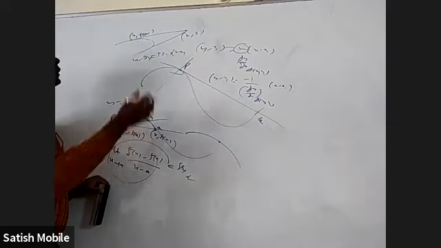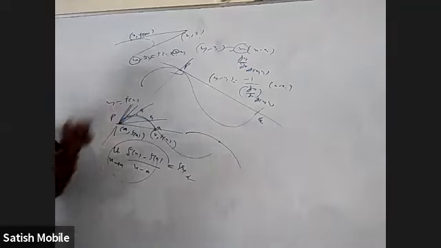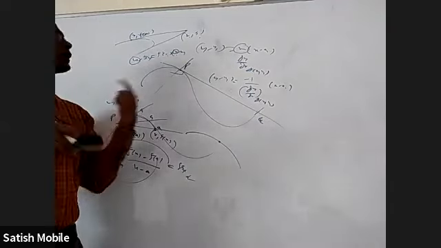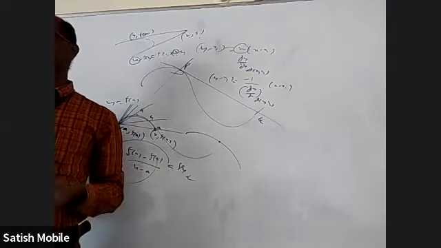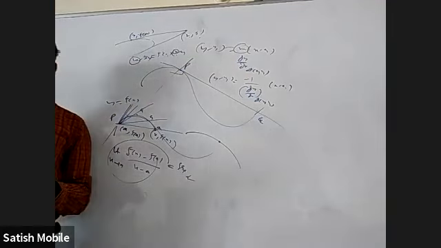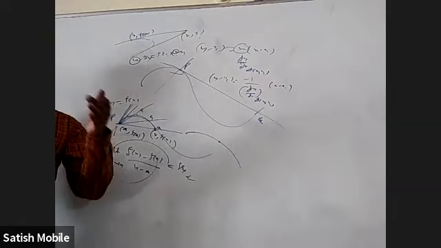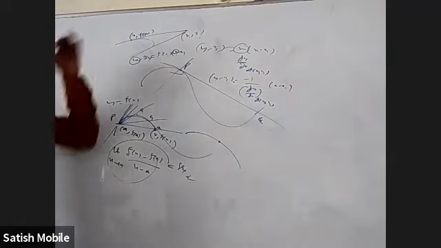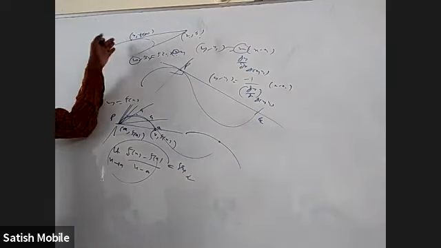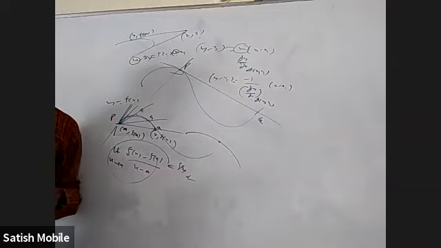We have to find it. But in place of x and y, you can substitute 2 and 5, because (2, 5) should satisfy this equation. Then you will get some quadratic or cubic equation in x1, and you will be able to find x1. When the point is outside the curve, they ask to find the tangents through that point, not the tangent at that point. Tangent through that point. Where it is touching, you don't know. You have to assume that, find the general tangent, substitute (2, 5) or whatever it is, and find the tangent.